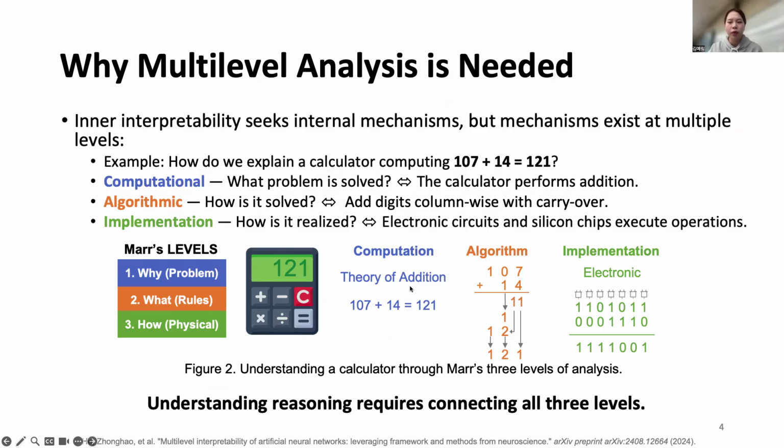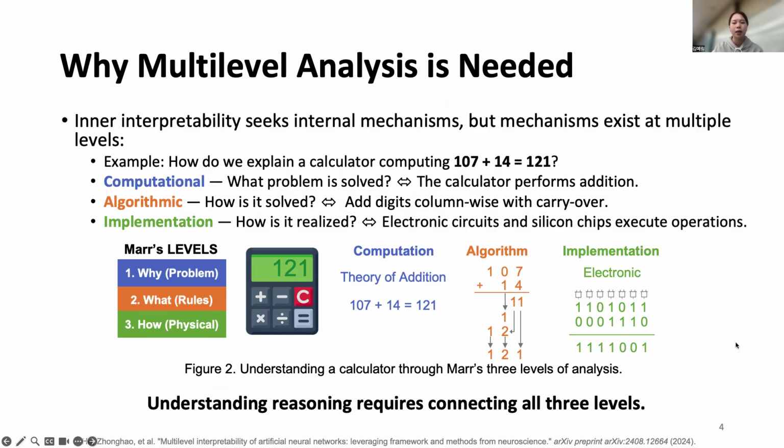At the highest level, we simply say the calculator performs addition. That describes what problem is being solved. At another level, we explain how addition works. Digits are added column by column, and when sums exceed 10, we carry over. That describes the algorithm being used. And at the lowest level, we explain how this is physically realized using electronic circuits and silicon chips performing operations.